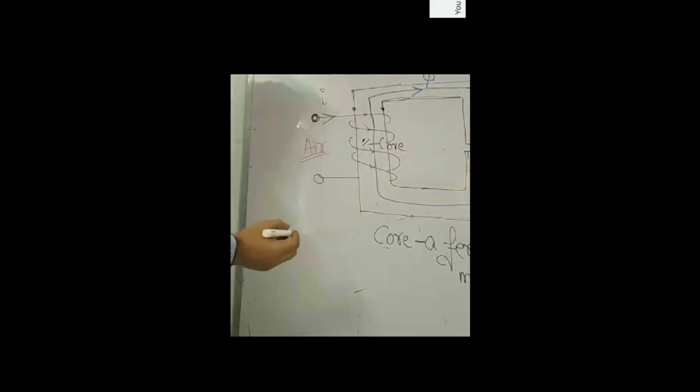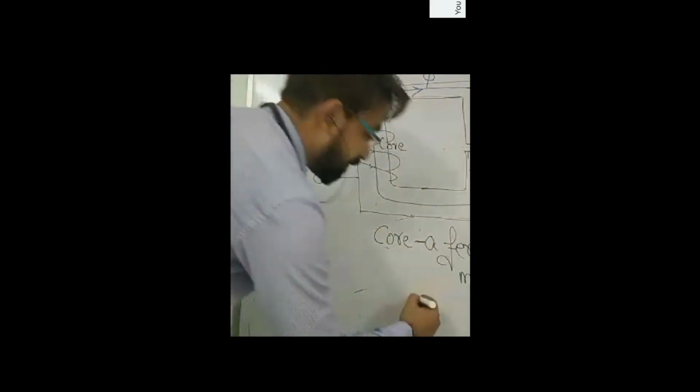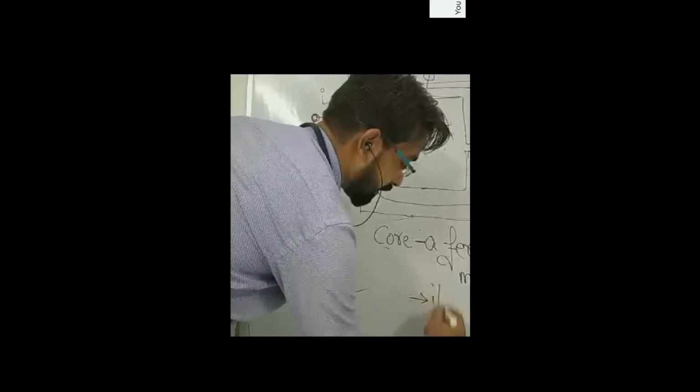It means that it will least resist the flow of flux. Or we can say that a ferromagnetic material is a good conductor for the flow of flux. It will allow the flow of flux.